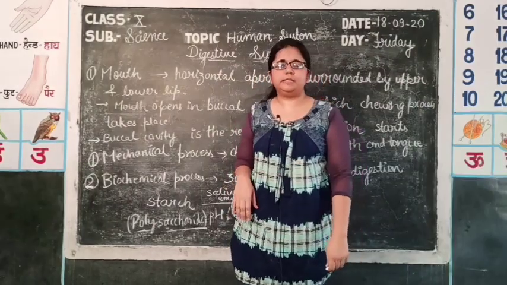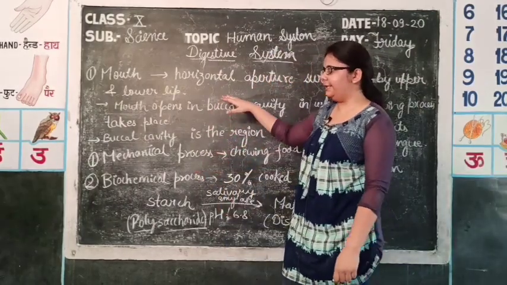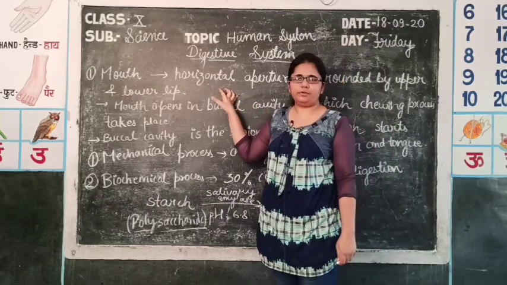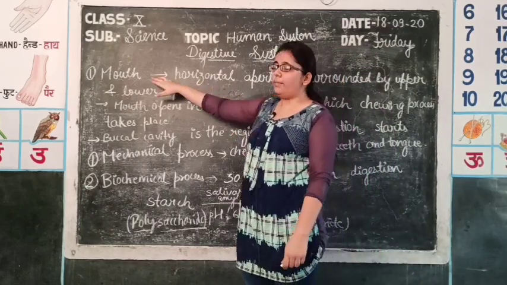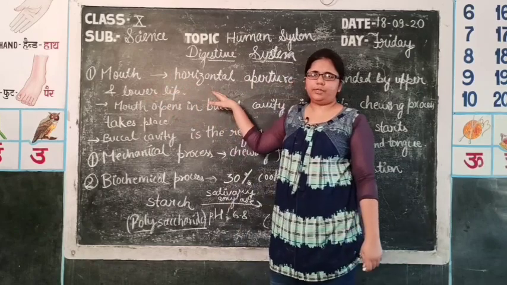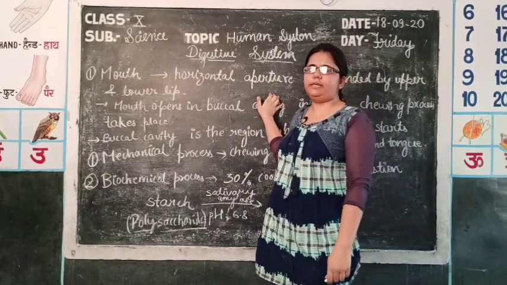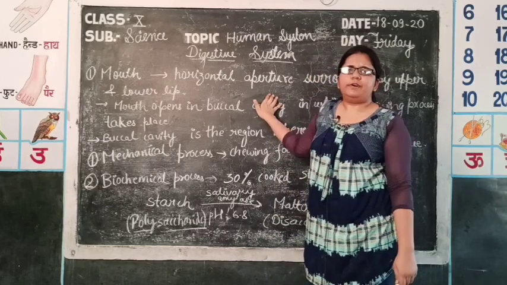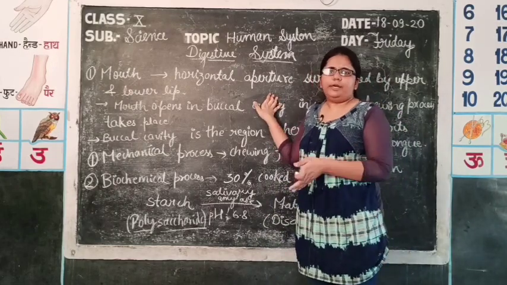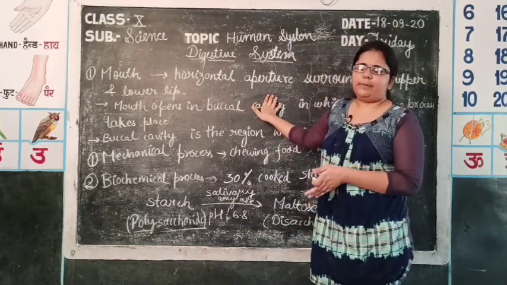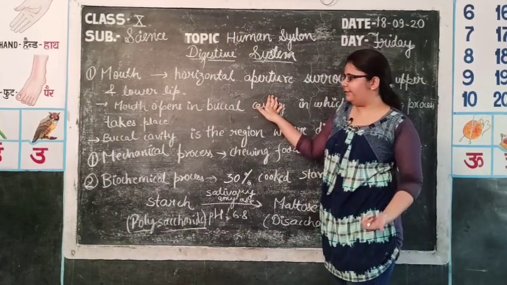Now let's discuss each and every organ of the alimentary canal in detail. First of all, the first part is the mouth. The mouth is a horizontal aperture, that is, a hole by which food enters the buccal cavity. So the mouth functions like a door. Like by a door we enter a room, just like by the mouth food enters the buccal cavity.